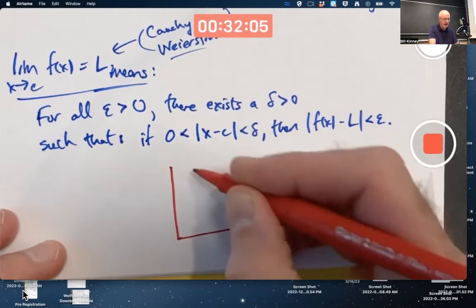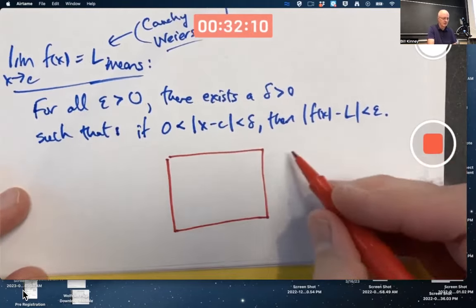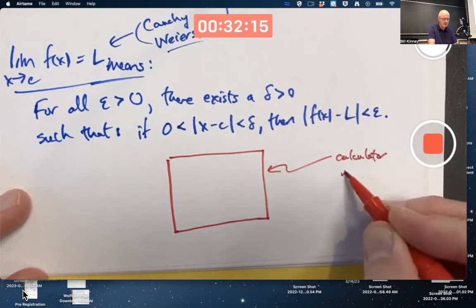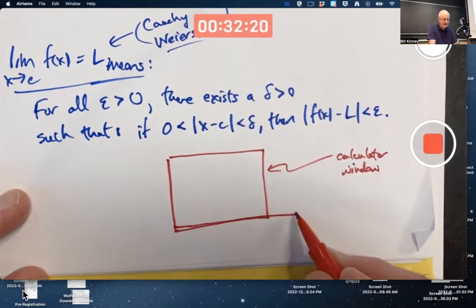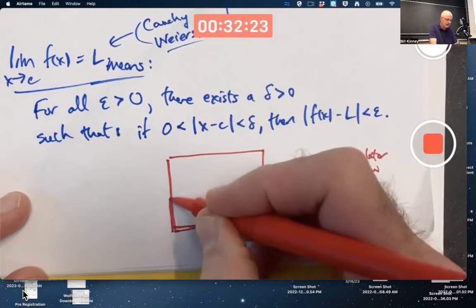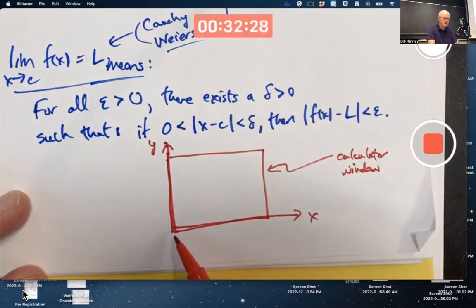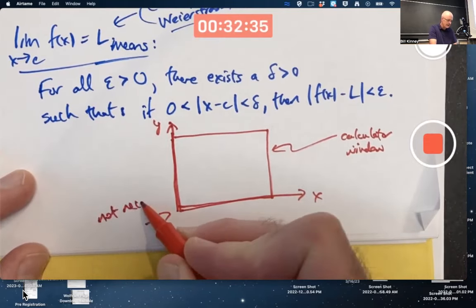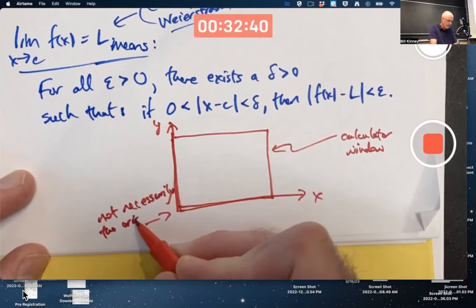Say you've got a function and you're graphing it on your calculator. So this one I'm drawing here is supposed to be a calculator window. And this is going to be like the x-axis here. And this is going to be like the y-axis here. Although that may not be the origin there. Not necessarily the origin right there.